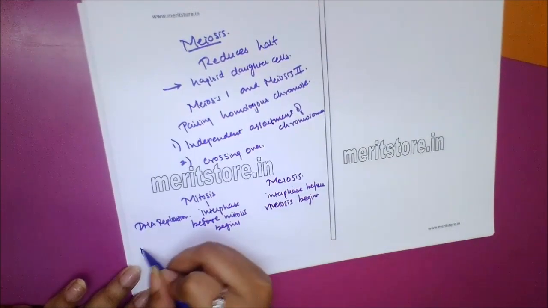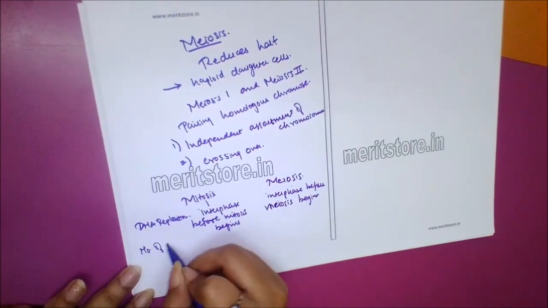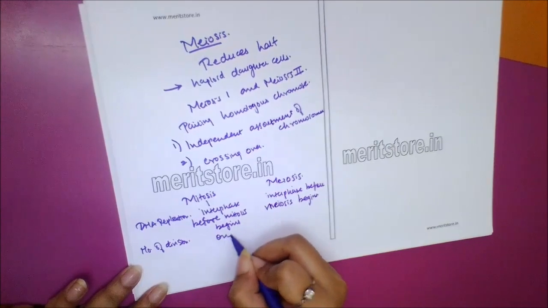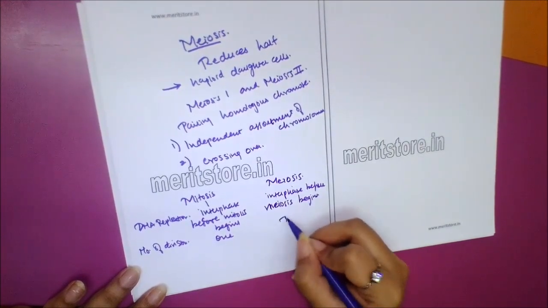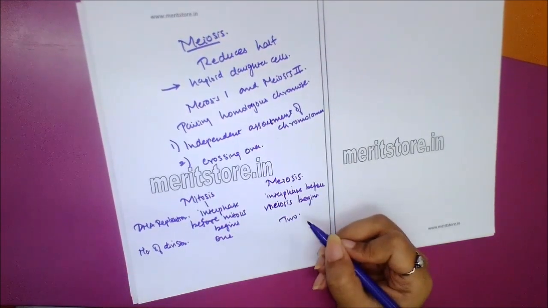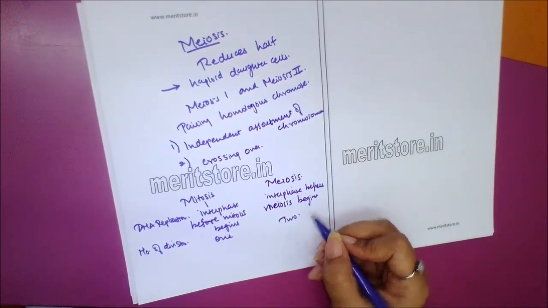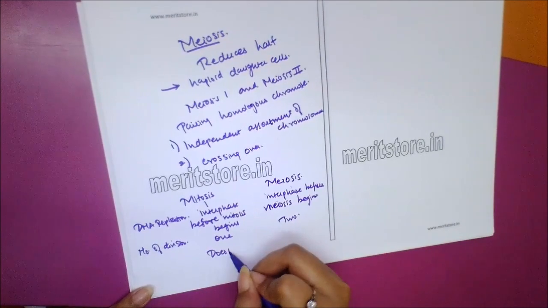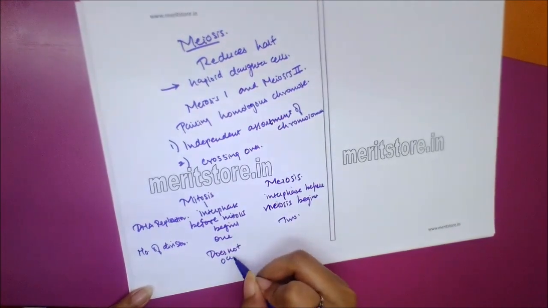Number of divisions: mitosis has 1, meiosis has 2. Synapsis of homologous chromosomes does not occur in mitosis.